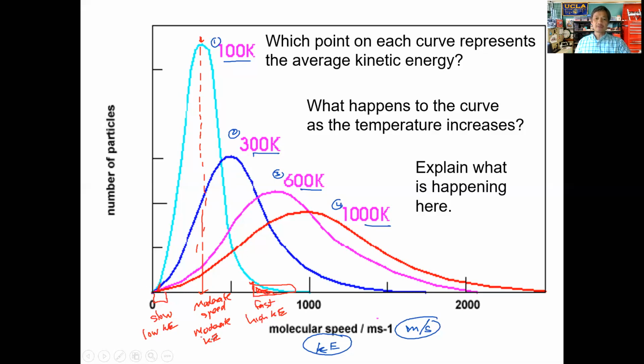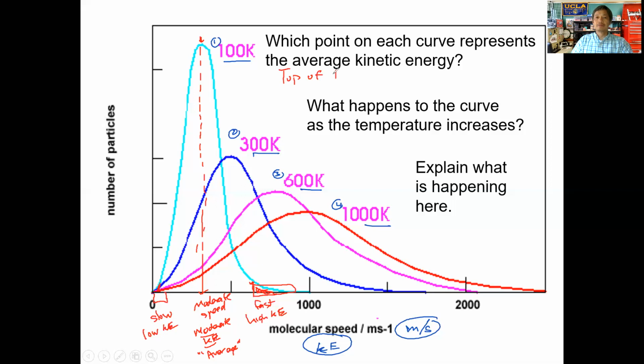And so when we talk about the moderate kinetic energy here, this is your average. Which means most of the gas particles here will have this particular speed. So at which point of the curve represents the average kinetic speed? At the peak, the top of the curve.